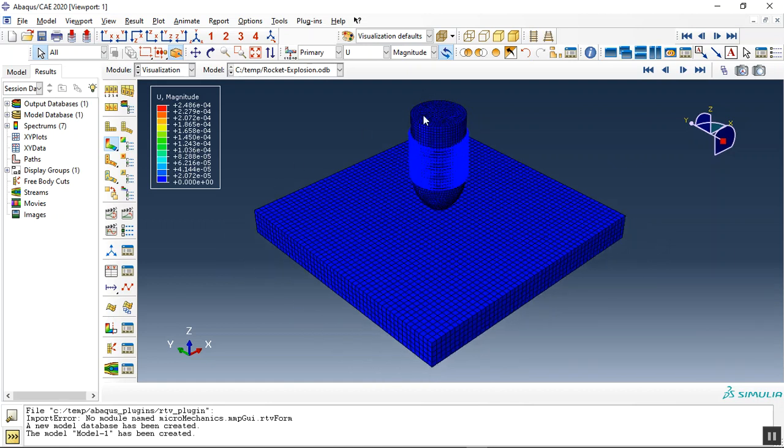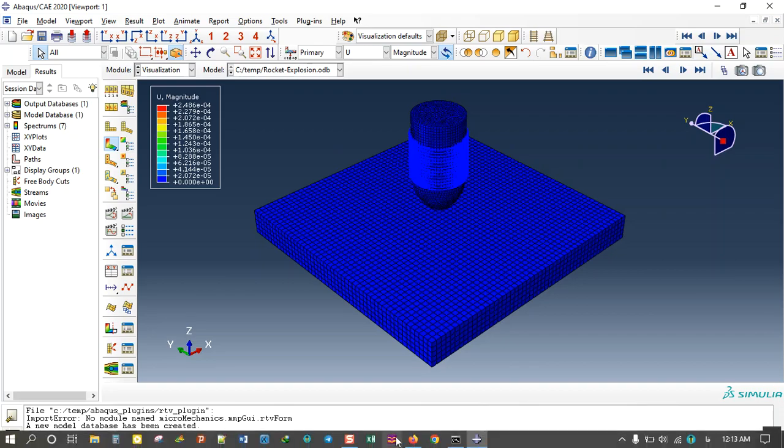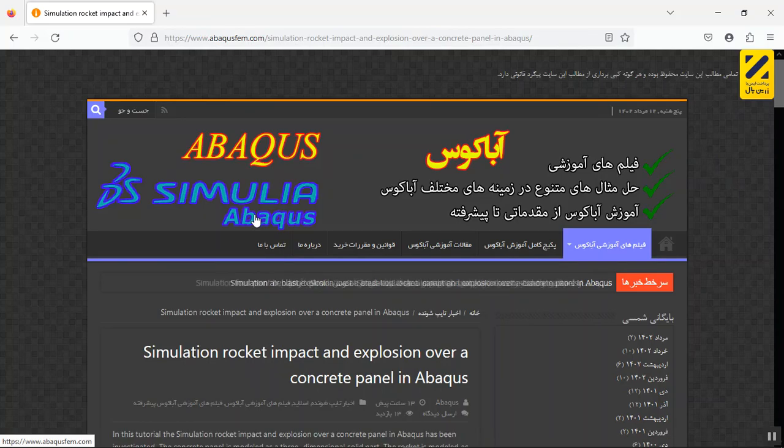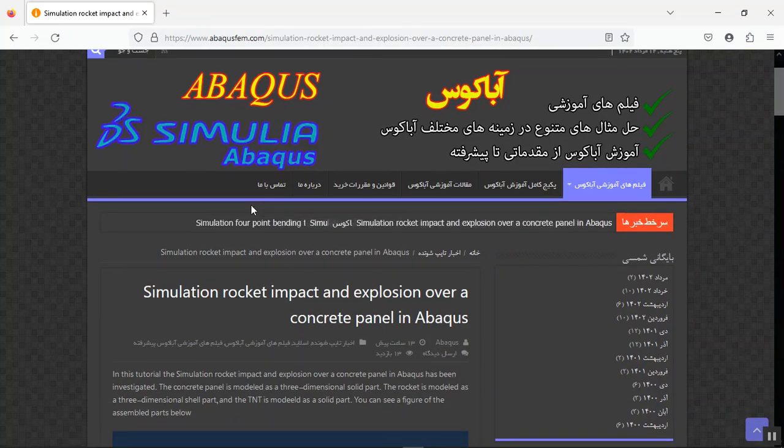So, if you need to model a missile impact or bomb explosion or anything like that, you can use this tutorial. We explain everything from A to Zeta in this tutorial, and you can find it here on our website.